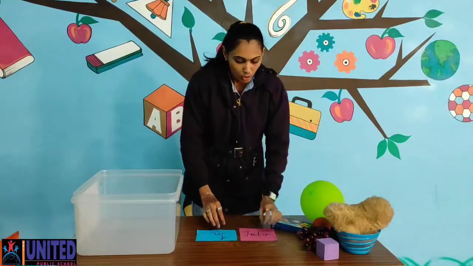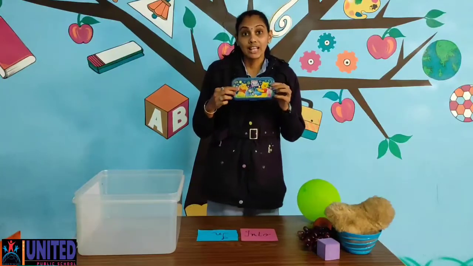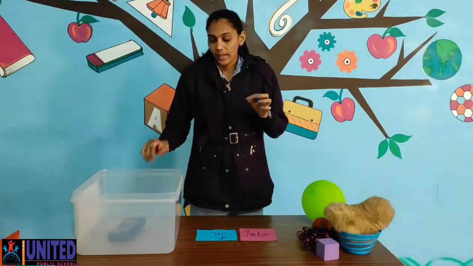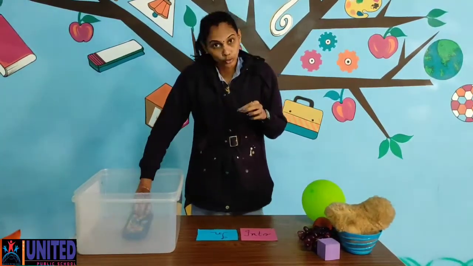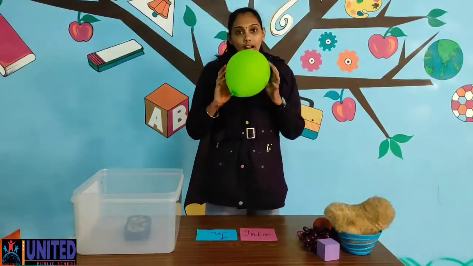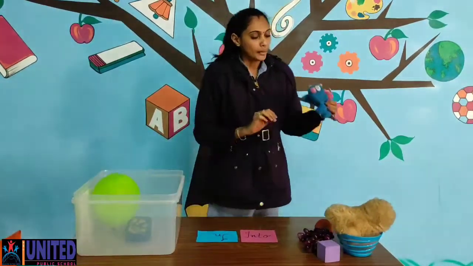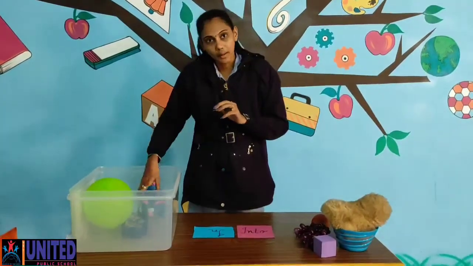Okay, let us start. First of all you can see that a compass box is there. So I am putting this compass box into this basket. I am putting this balloon into the basket. I am putting this teddy, or you can say a toy, into the basket.